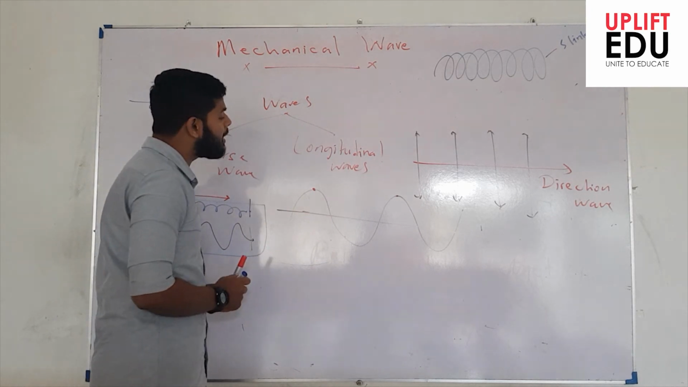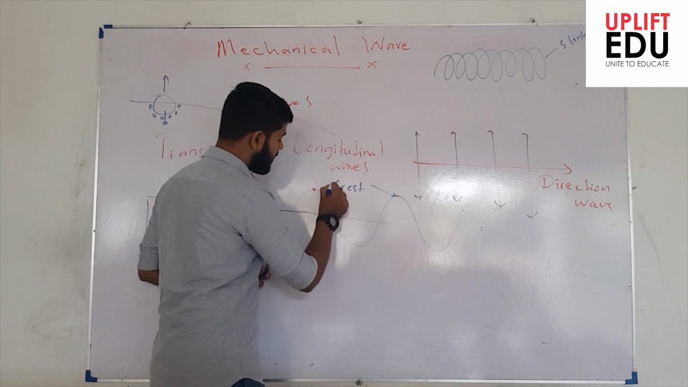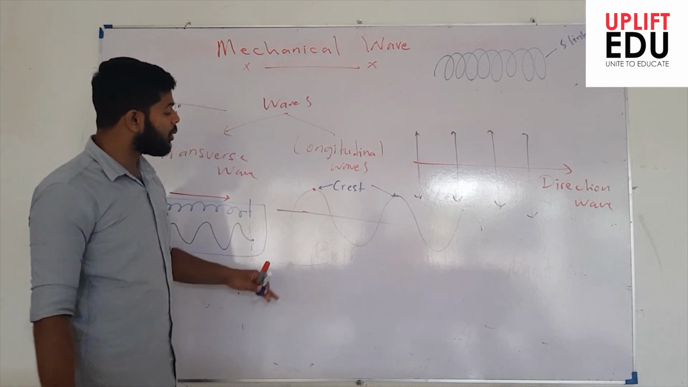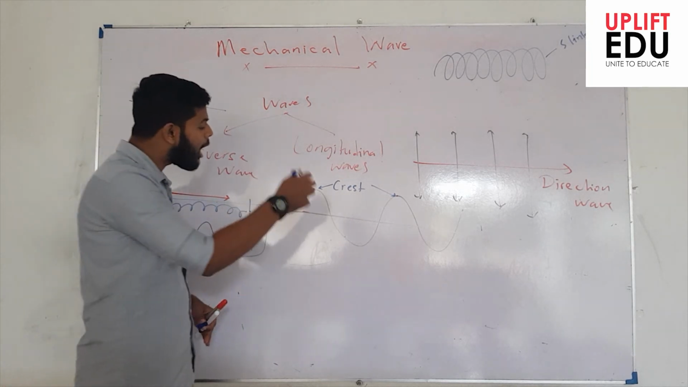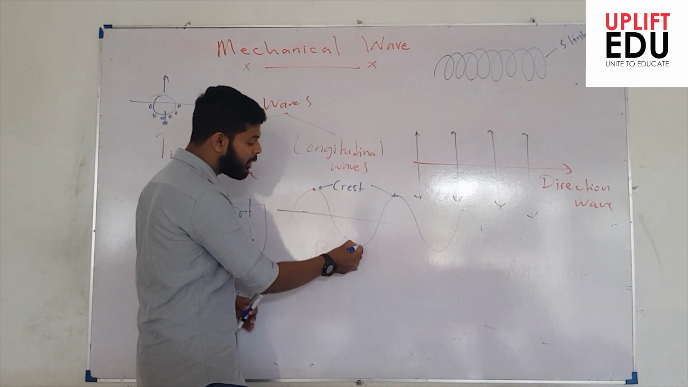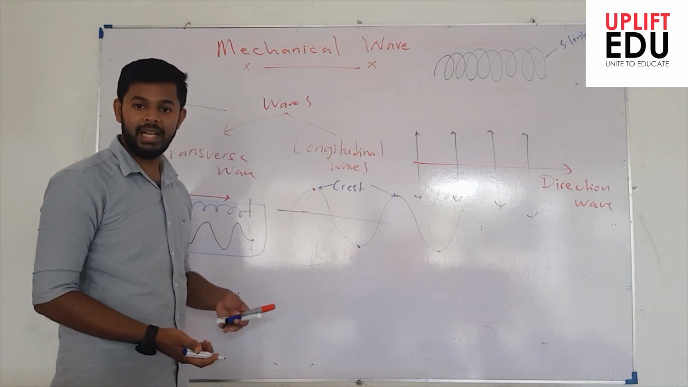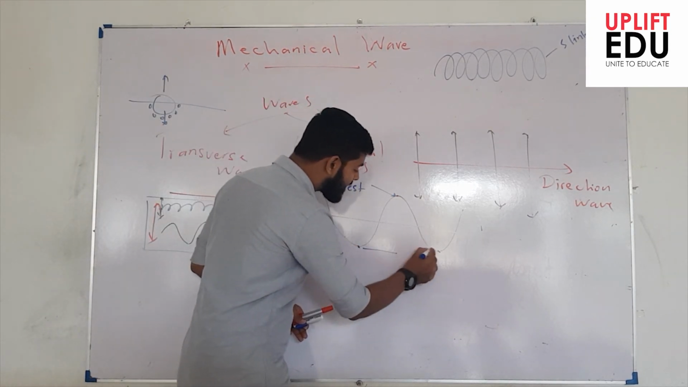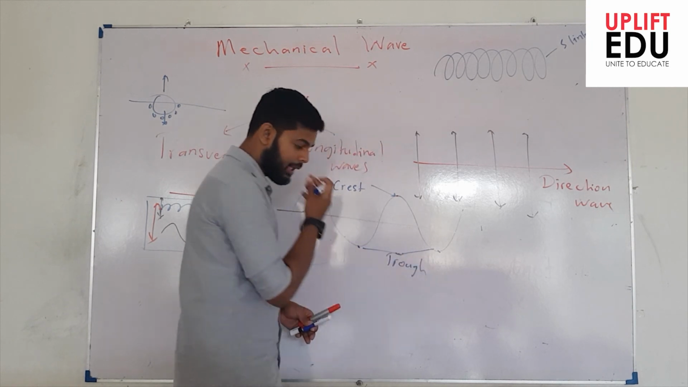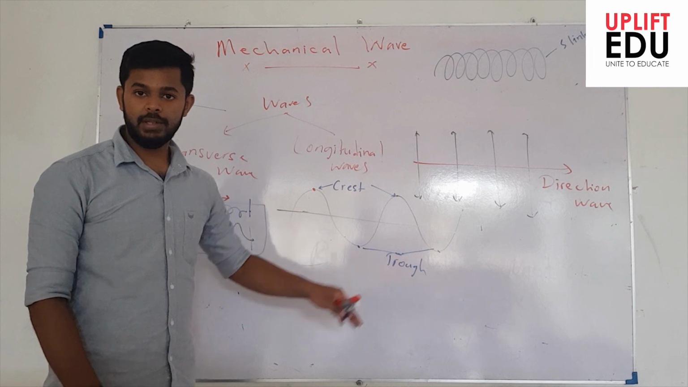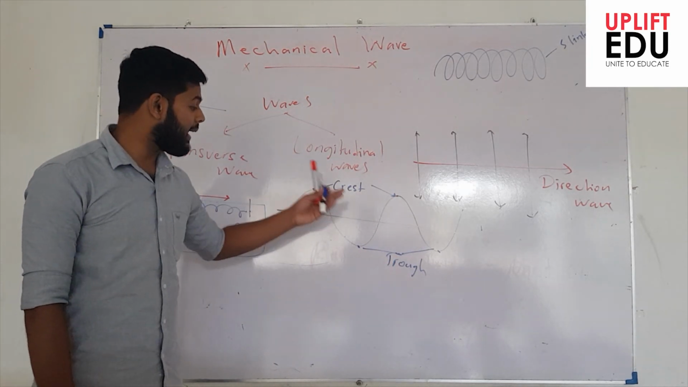For this maximum level, we call this what? Crest, right? And also we can observe particles have moved to a maximum in the downward direction as well. This is the maximum displacement that has moved in the downward direction. These maximum points in the downward direction we call troughs, right? So we say transverse waves are waves that consist of crests and troughs.